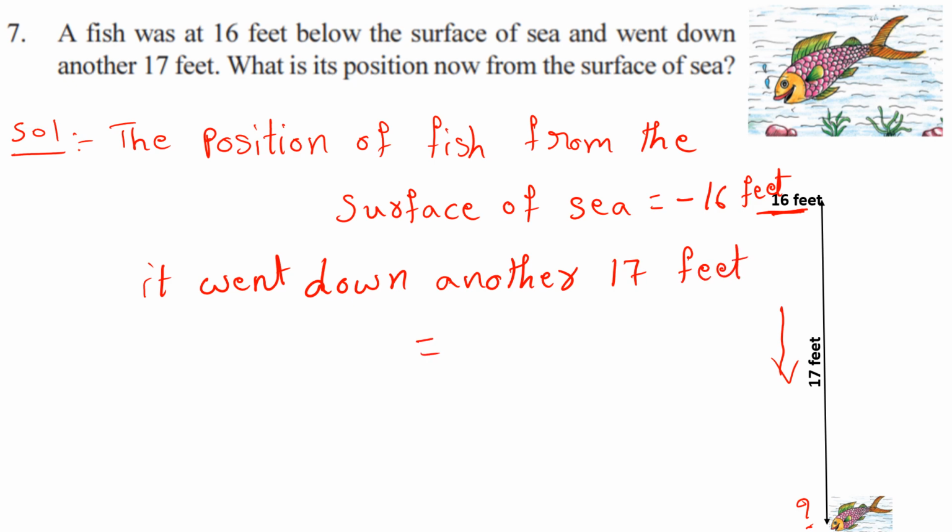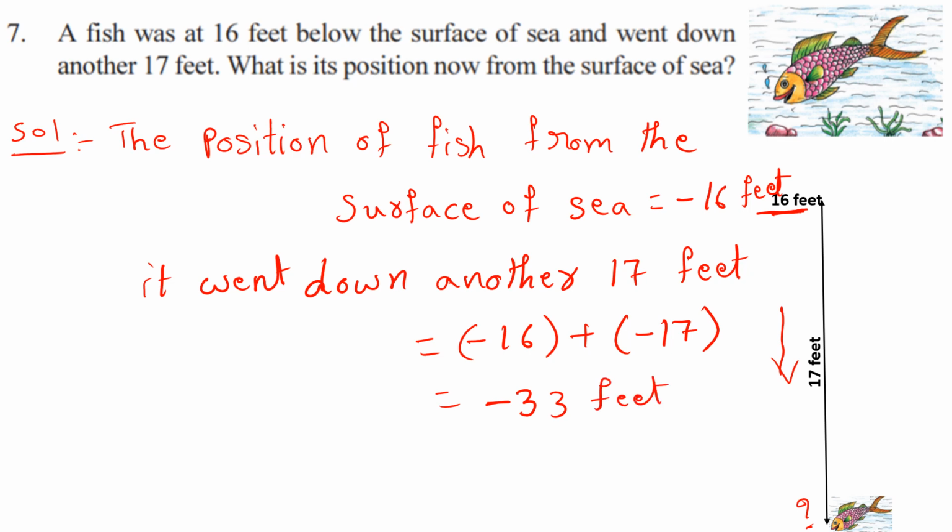So like that we should write here, minus 16 feet plus, and again this is below the surface, 17 feet only, right? That's why we should write minus 17 feet. So now these two are negative integers, and we are adding these two negative integers. That's why that 16 and 17, we should add that. That is 33. So these two are negative, that's why it is minus 33.